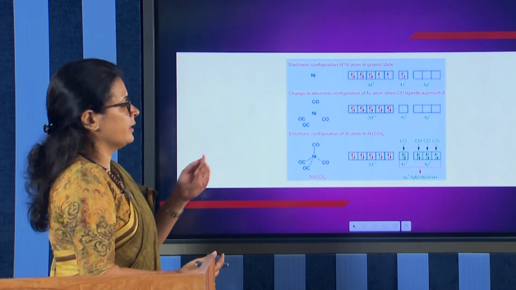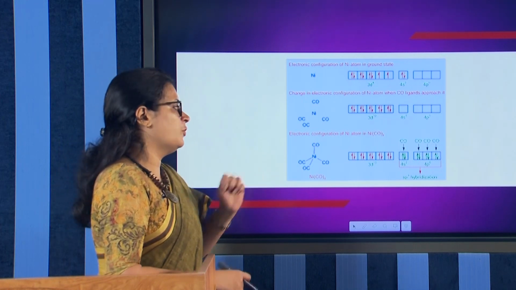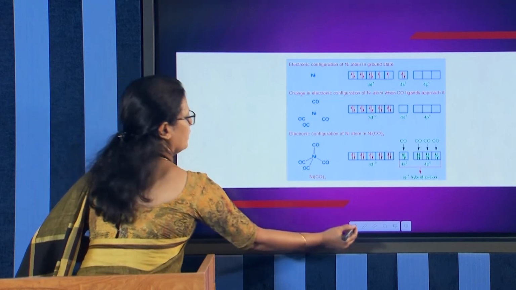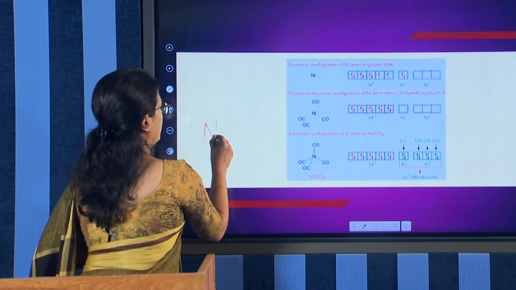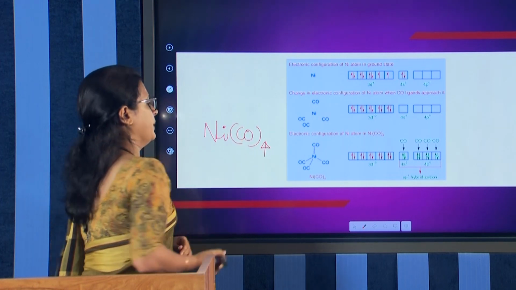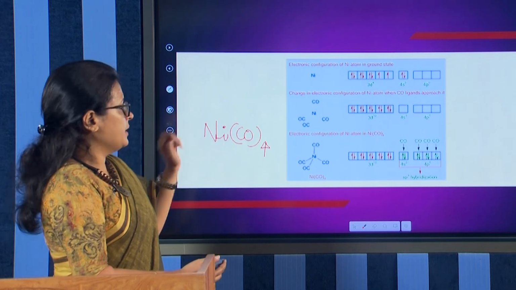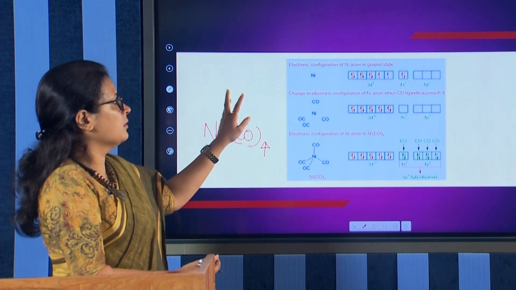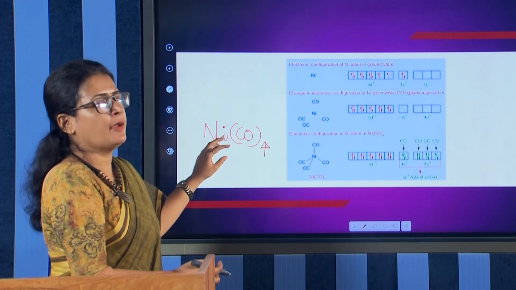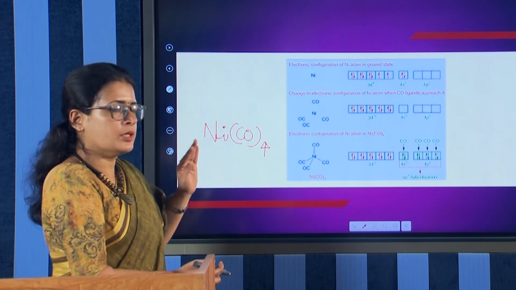And now let us have a look at another example. The other example is NiCO4, nickel tetracarbonyl. This is the complex. And now you have to identify the central metal atom. It is nickel. Nickel is having an oxidation state. Before that, you have to look at the ligands. Carbonyl ligands have 0 charge. So, nickel is in the 0 oxidation state.